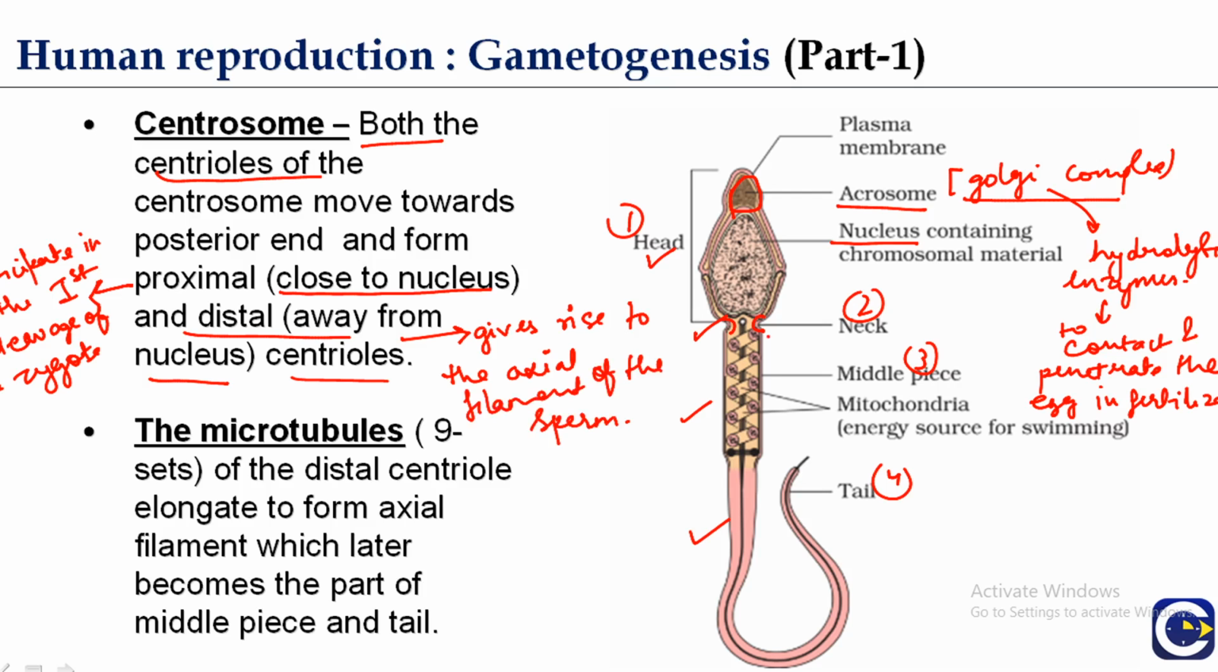Now there is the middle piece. The middle piece is cylindrical in human sperm. It contains mitochondria which are tightly coiled around the axial filament. You can see here, it's going towards the tail. The mitochondria are the energy source for swimming. They provide energy for the movement of the sperm in the female genital tract. The middle piece is also known as the powerhouse of the spermatozoon.